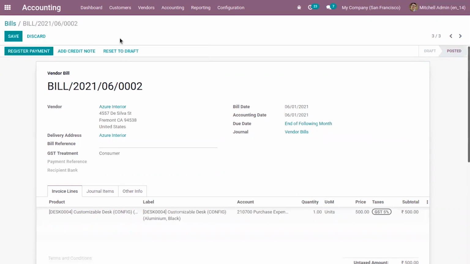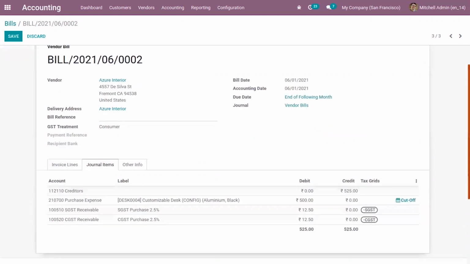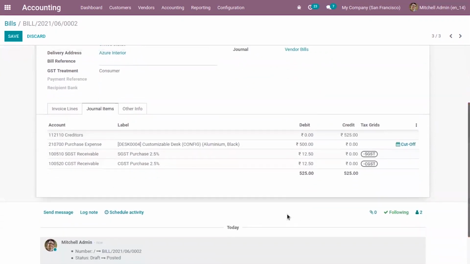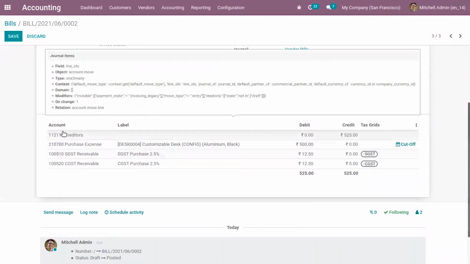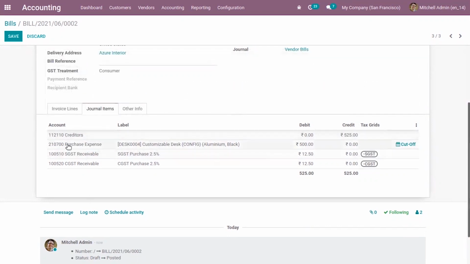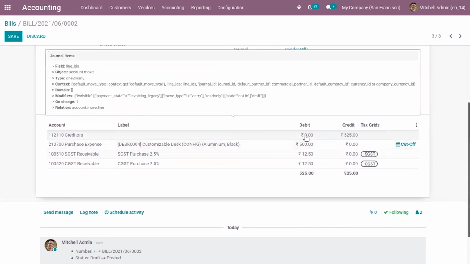Okay, so the bill is posted. Here we can view the journal items created. Here we can view the payable account, that is the creditors account. You can see the amount is credited, and our expense account, purchase expense, you can see the amount is debited, and here we have our taxes. We can view the purchase tax and see that amounts are debited.